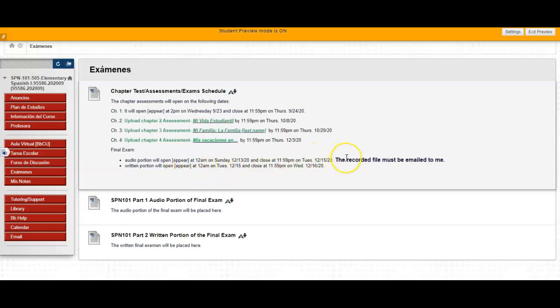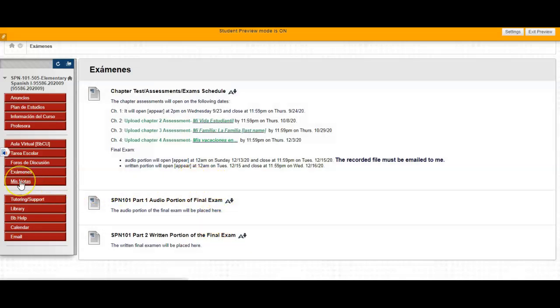When I give a final exam, a portion of it is you recording yourself speaking in Spanish, and the other portion is actually written. So the audio is like 10 points, and the written part is 90 points, right? Doesn't mean it's 90 questions. It's different questions, different value. So everything will be here as the time comes by.